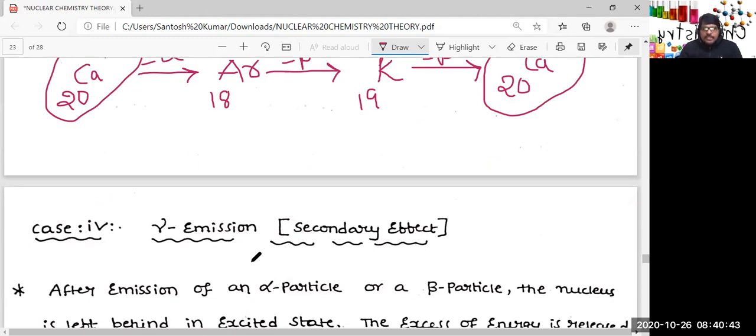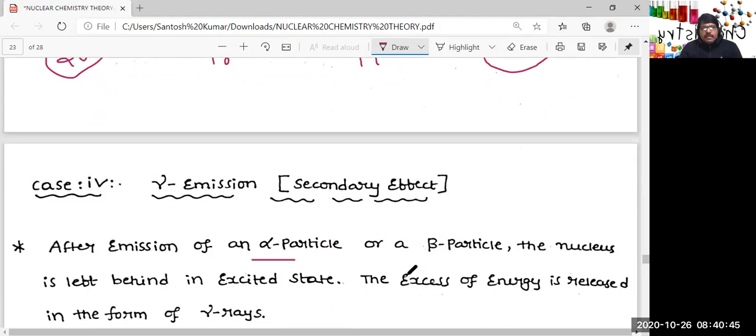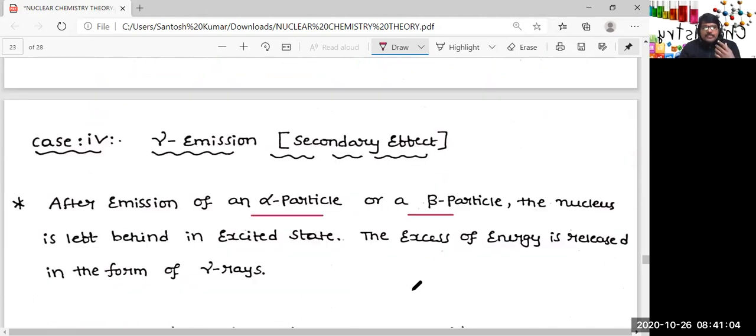So after emission of an alpha particle or a beta particle, the nucleus is left behind in an excited state sometimes. Excited state means it has high energy. The excess energy is released in the form of gamma rays. Let us understand this. What does it mean?